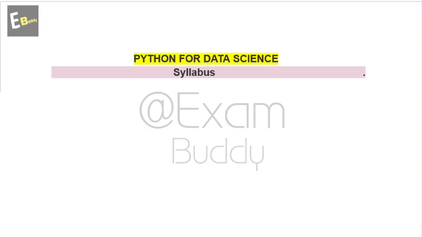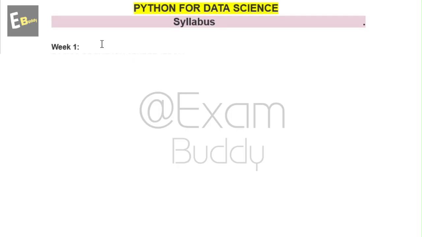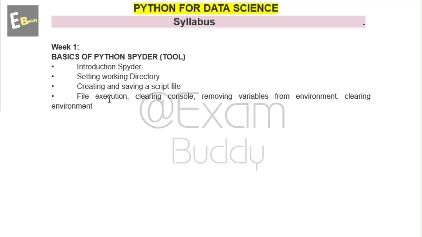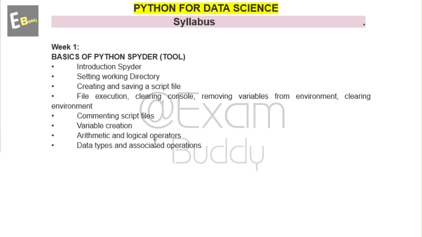Today we discuss our Python for data science syllabus and important topics. In our syllabus, there will be 4 weeks, and in week first, you have to study about the basics of Python Spyder tool, introduction to Spyder, setting working directory, creating and saving a script file, file execution, clearing console, removing variables from environment, clearing environment, commenting script files, variable creation, arithmetic and logical operators, data types and associated operations. So you have to study about this in week first.